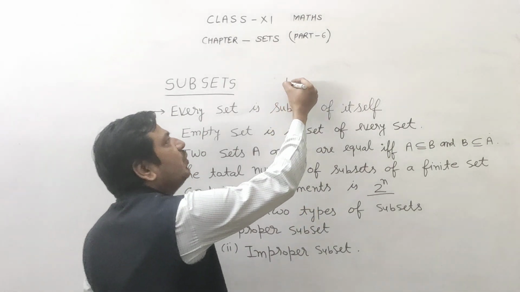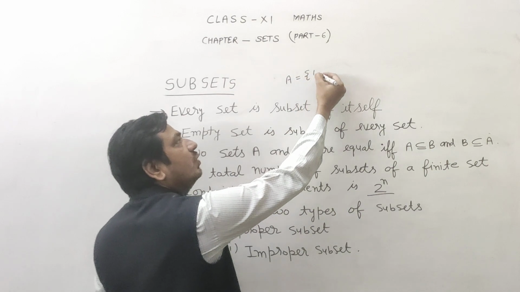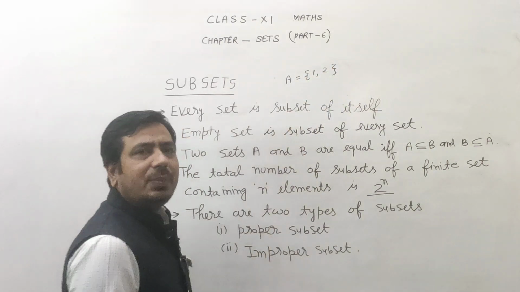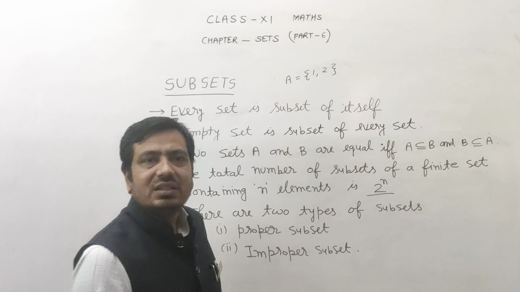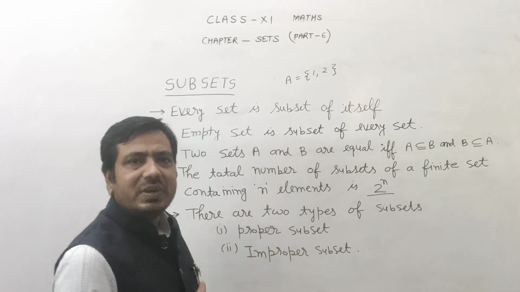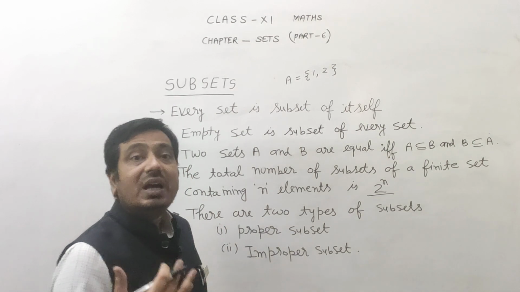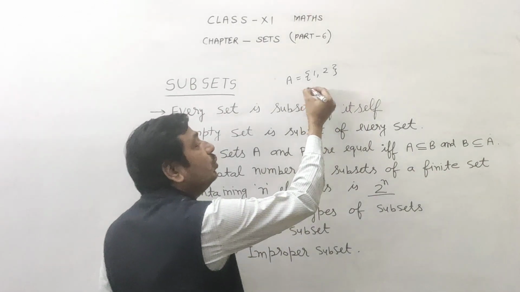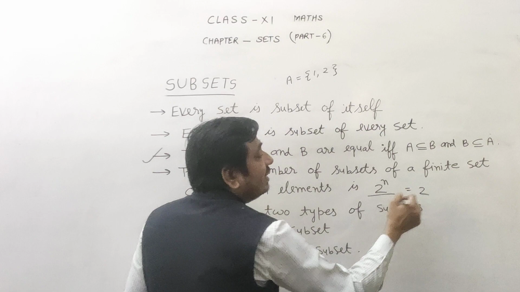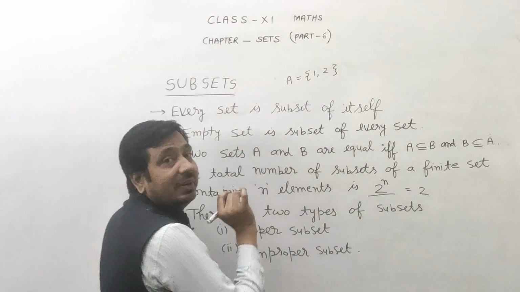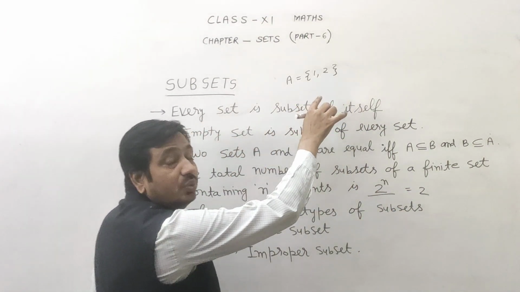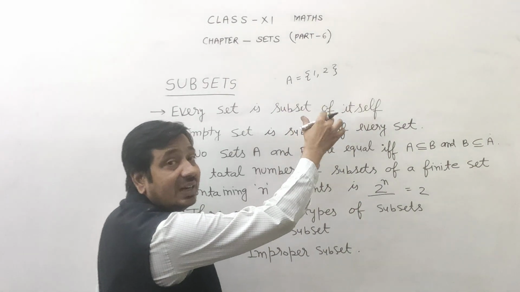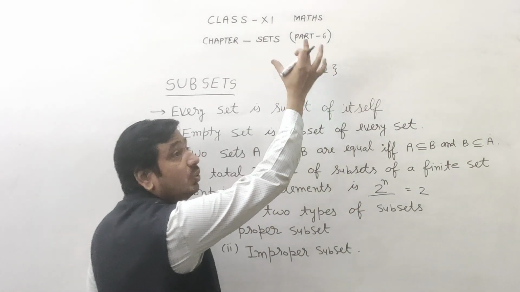Class, if you have this set {1, 2} and you have to find out how many subsets are there, the number of subsets is given by 2 to the power n. What is n? n is the number of elements in this set, the cardinal number of this set. So here there are 2 elements.